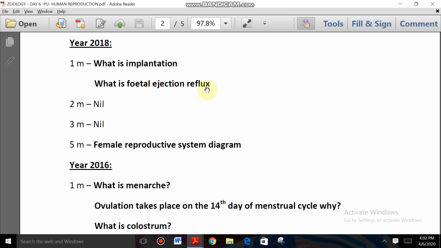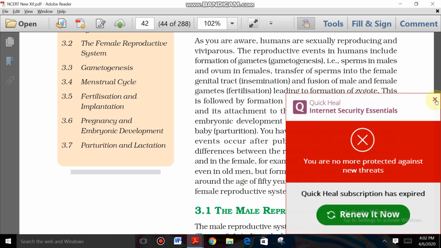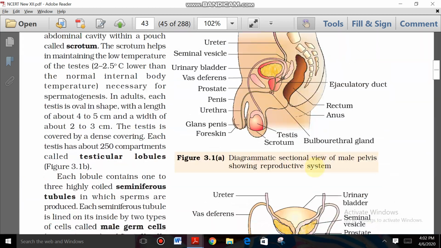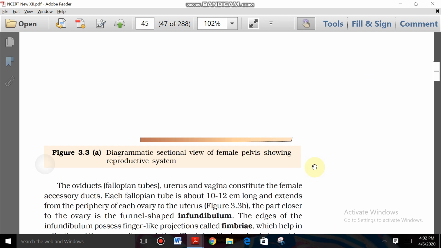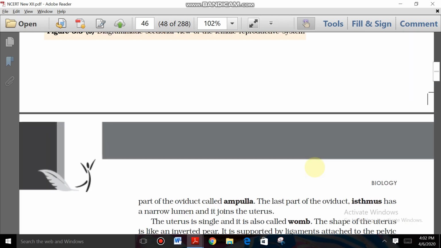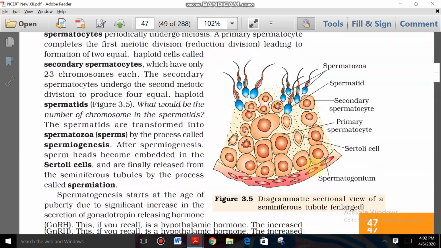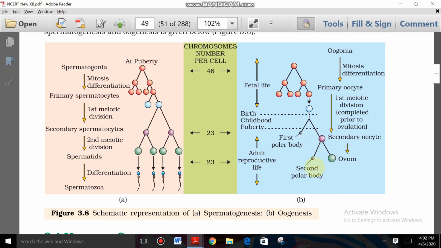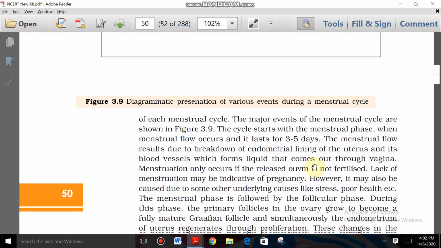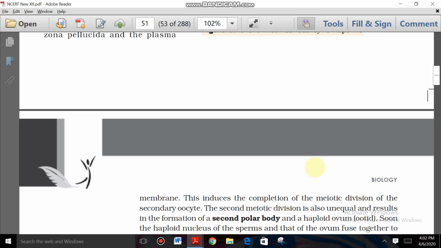Okay, so next one, what is fetal ejection reflex? Earlier we discussed already fetal ejection reflex, remembered or not? So what is fetal ejection reflex? Signals for parturition originate from the fully developed fetus and placenta, which induce mild contraction of the uterus, is called fetal ejection reflex, right? So what is the definition?